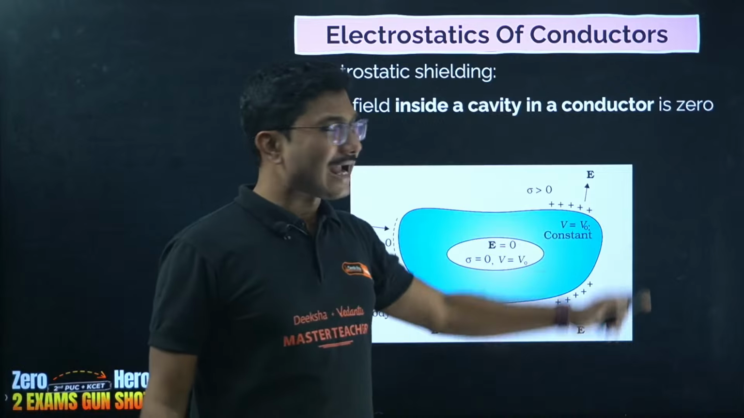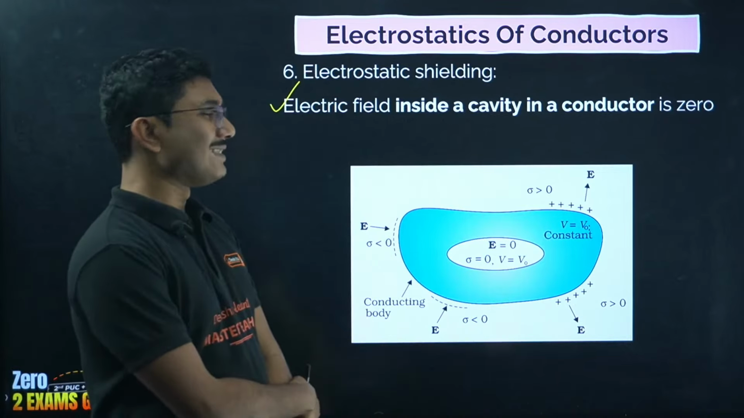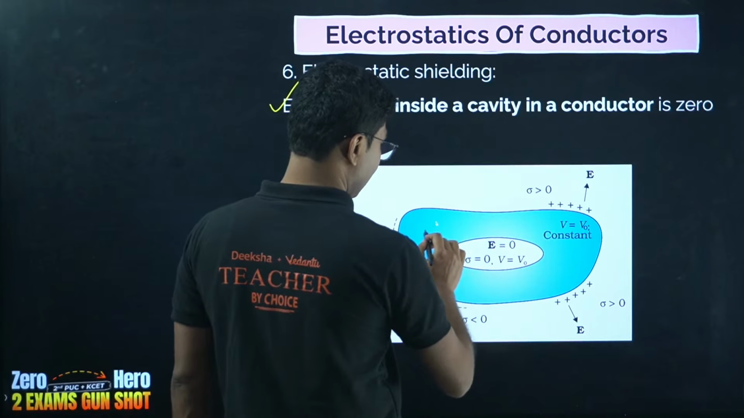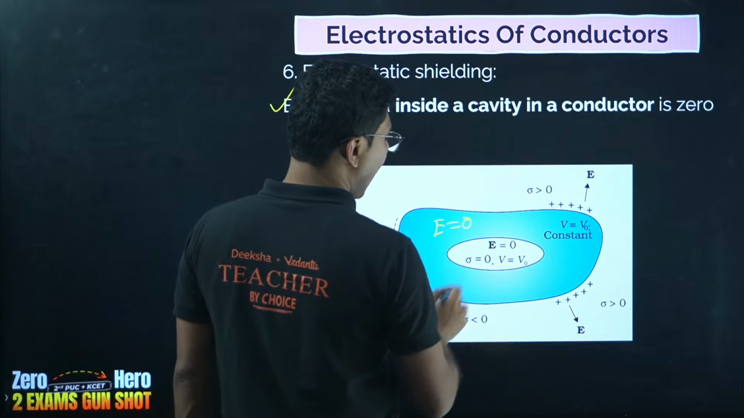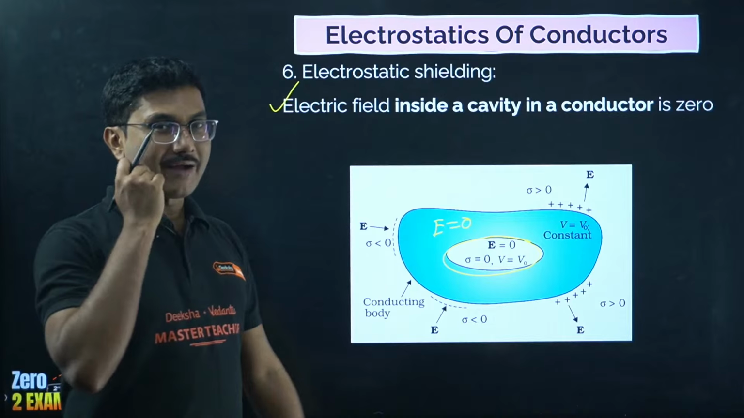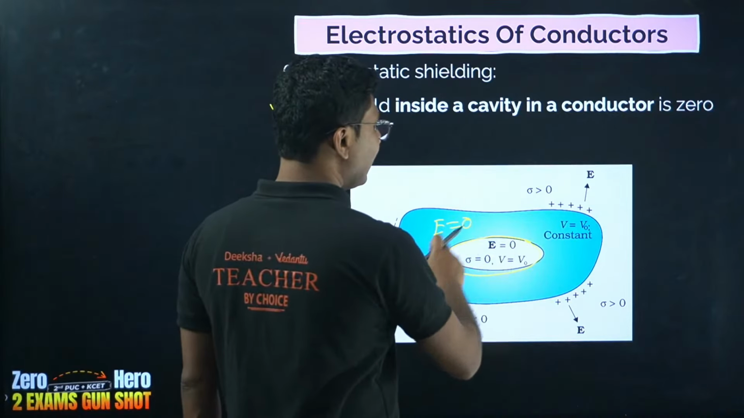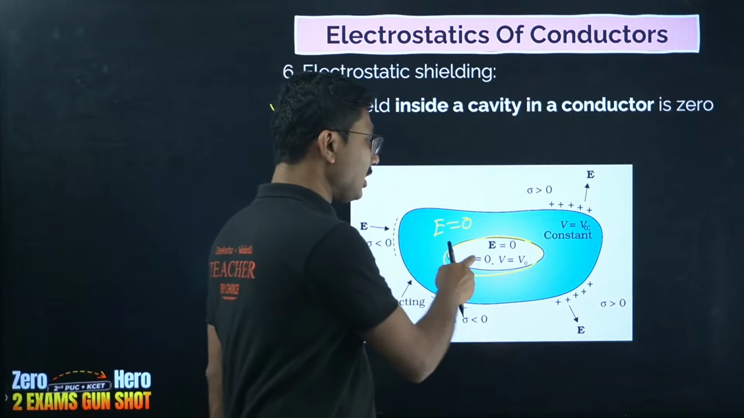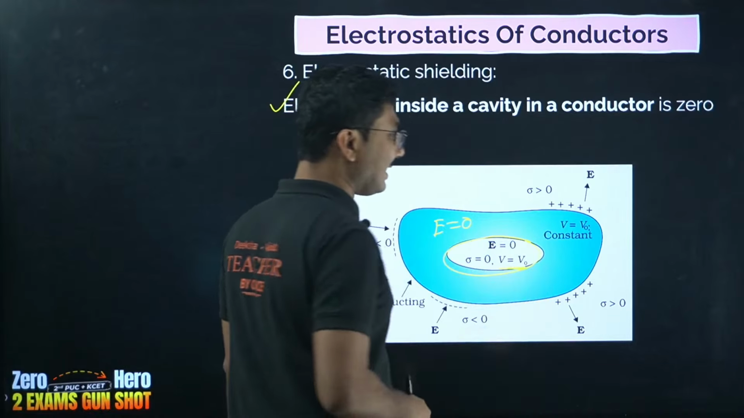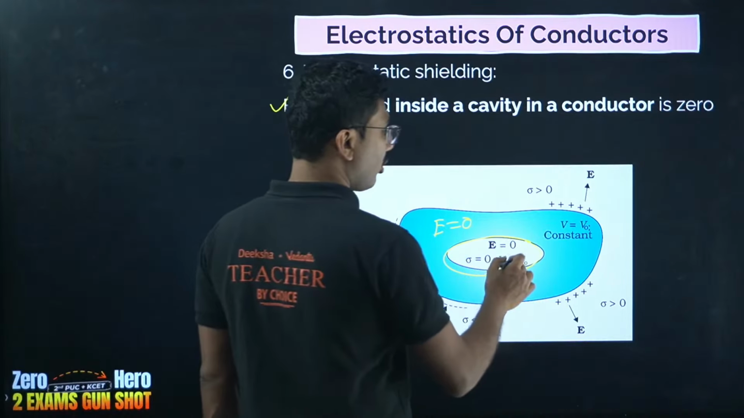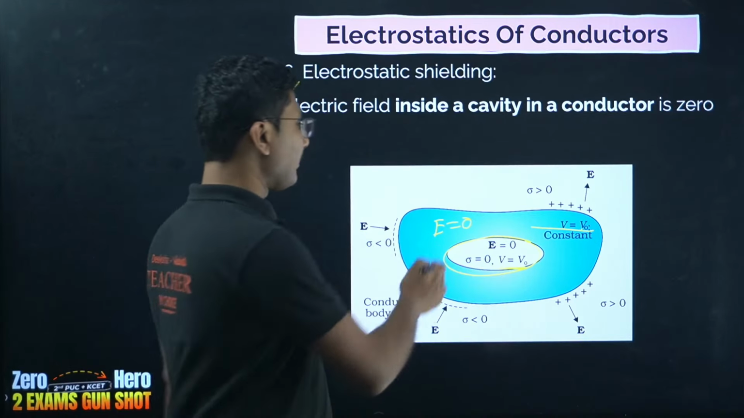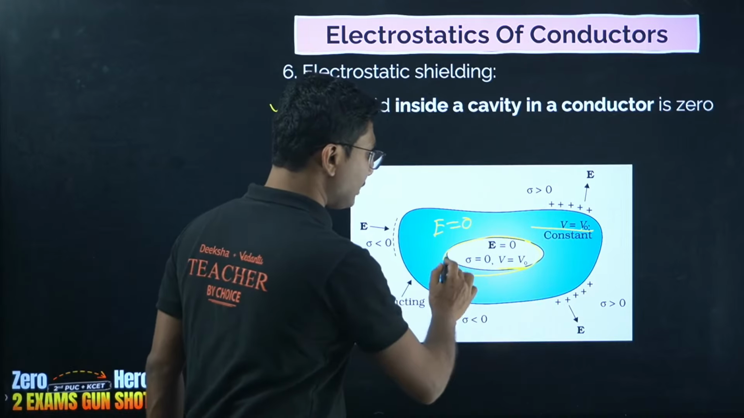Electric field inside a cavity of a conductor is 0. Even if electric field is 0 here, as well, electric field is 0. And not only that, if you have a cavity, cavity means a gap, like we have cavity in our teeth. Similarly, cavity inside a conductor will have constant potential, same as inside the conductor, but electric field will be 0. Electric field will be 0 not only in the conductor but also inside the cavity.